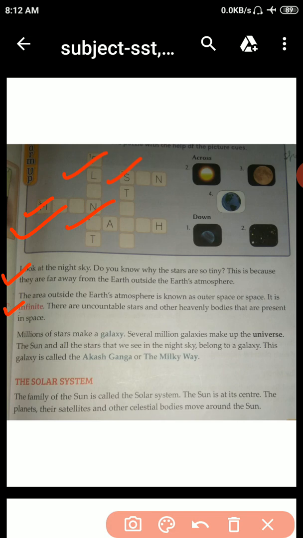Okay, now the solar system. The family of the sun is called the solar system. You all know, students, the family of the sun is called the solar system. With the sun at its center, the planets, their satellites and other celestial bodies move around the sun. How is it? For this we make a diagram. This is the sun.